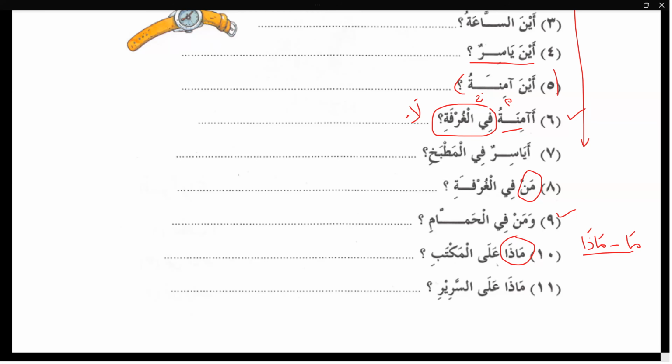So you have to answer book, not huwa. We have to use kitabu or al kitabu, because you will make al-kitabu the mubtada. Al-kitabu alal maktabi. The book is on the table.